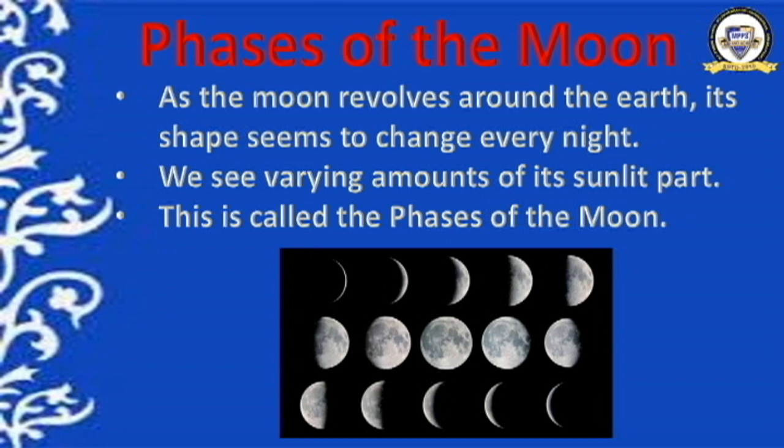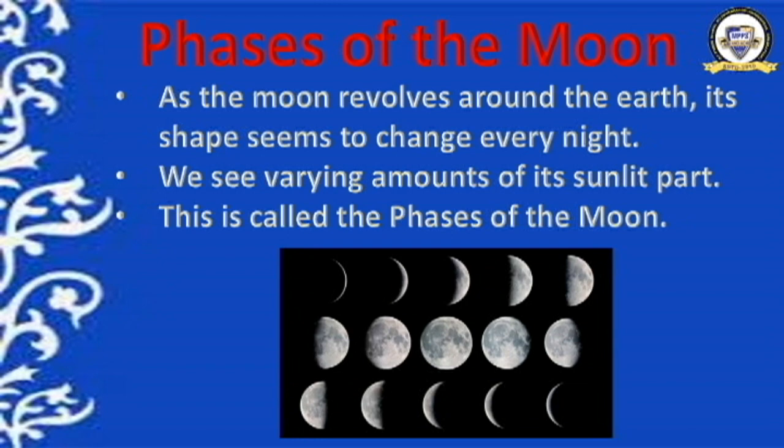And these phases follow a definite cycle from the new moon to the full moon and then back to new moon. It starts with the new moon, completely dark, nothing is visible. Then to the full moon, then back to new moon. The moon goes through all these phases once every 29.5 days. It takes 29.5 days to complete this cycle.